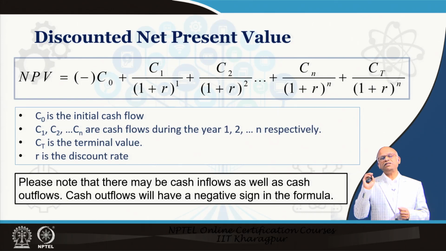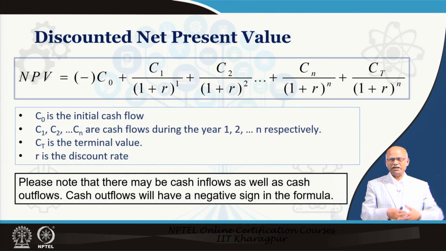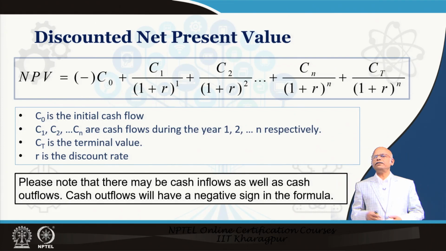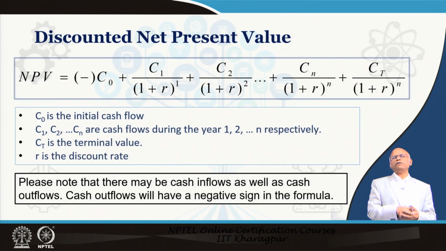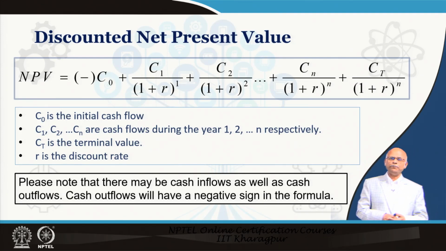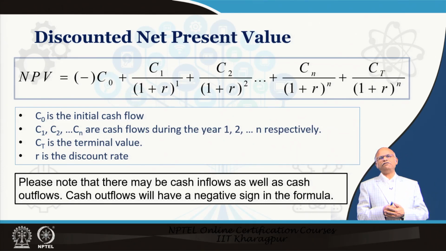Then there may be some terminal value. Suppose you have some plant and machinery where you are putting in capital, and at the end you may like to sell those machines. You are not going to throw them away. Whatever value you get, you call it salvage value or terminal value. So, we write CT, and that also comes after n number of years. This is how the net present value is estimated, and this formula is used for estimating discounted net present value.